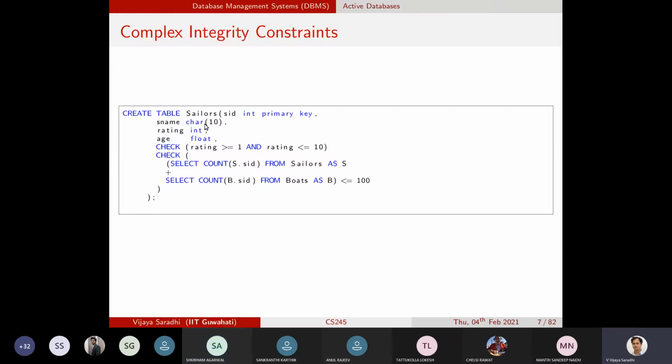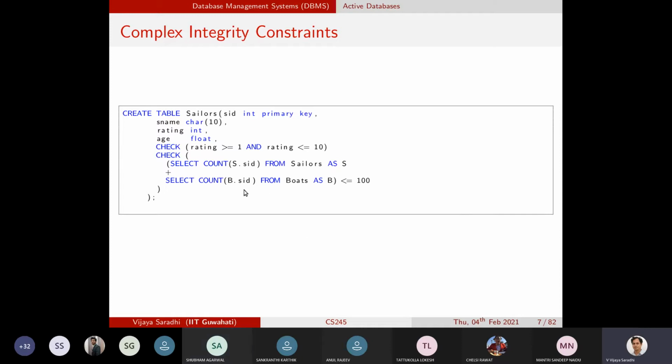Okay, so this constraint is placed on only the sailors table, and we are counting the number of sailors in the sailors table and the number of boats in the boats table at the time of insertion of a record into the sailors table. But then there is no constraint on the boats table. Yes, sir. So now I can insert more than 100 rows in the boats table.